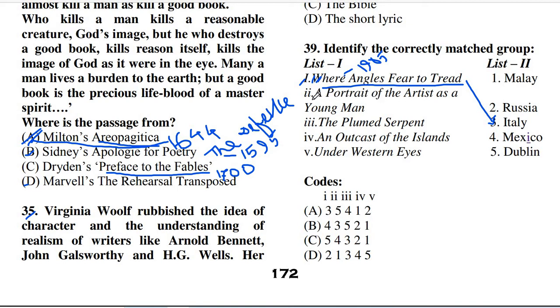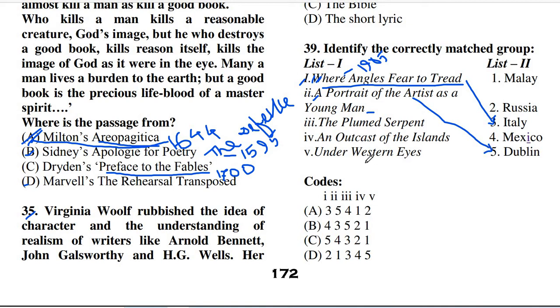We all know that this book is written by Joseph Conrad, and in fact in this book we find the presentation of Dublin town, and so therefore we can surely match it with Dublin. And A Portrait of the Artist as a Young Man has a connection with Dublin.